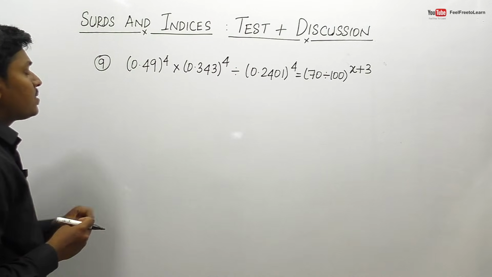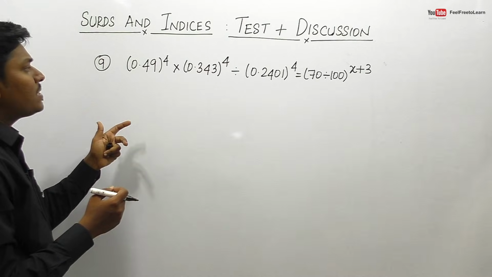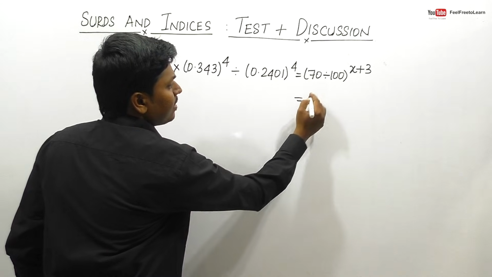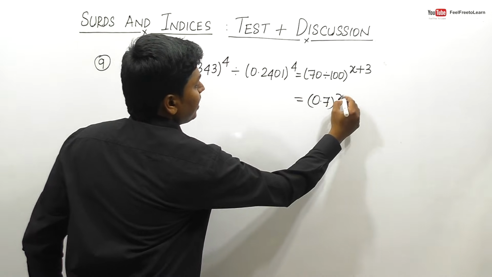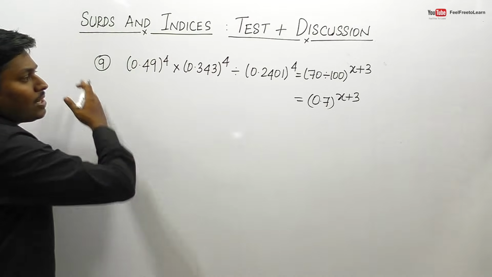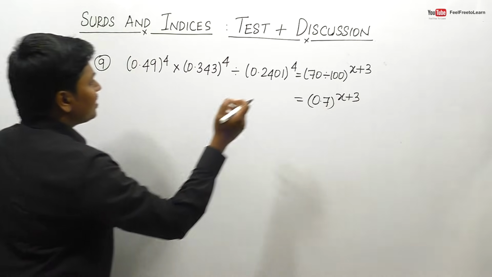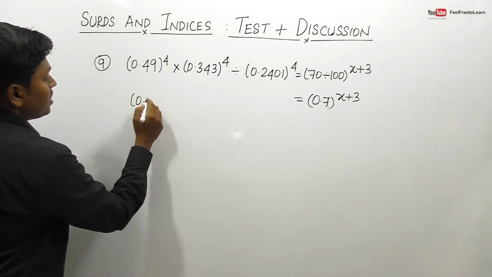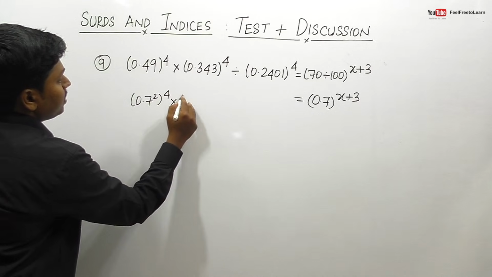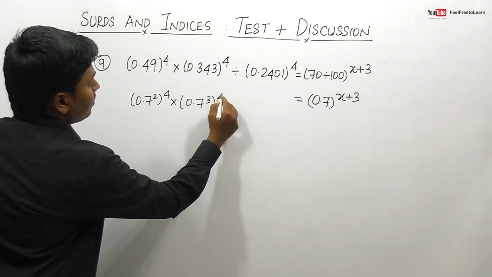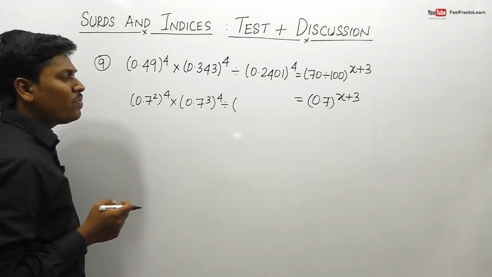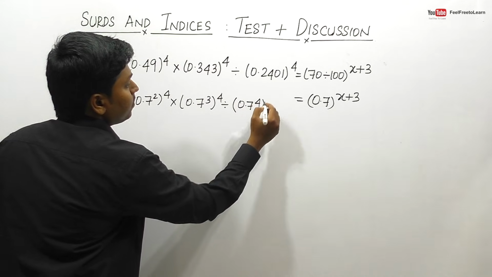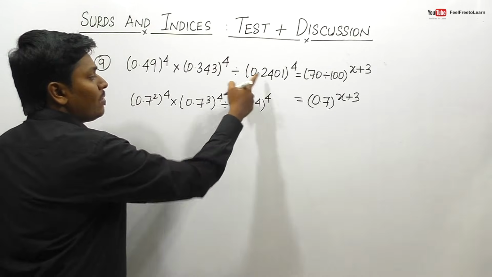Question number 9. 0.49^4. So friends, our target is to convert all the expression in terms of, listen here friends, here it is 70 divided by 100. I think this can be done as 0.7^(x+3). So finally we need to convert all the left hand side expression in terms of 0.7, right? So I think 0.49 can be written as 0.7 square, right? So (0.7 square) whole power 4. So (0.7 cube) whole power 4 division, I think 0.2401 will be (0.7) whole power 4, right? We know that 7 power 4 will be 2401, friends.